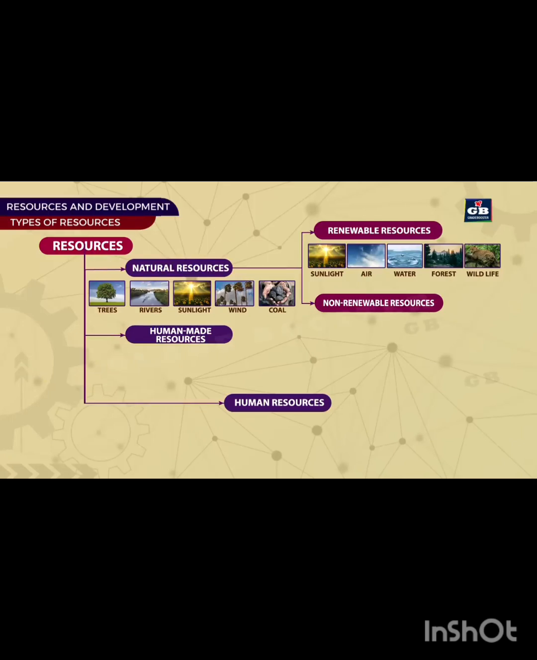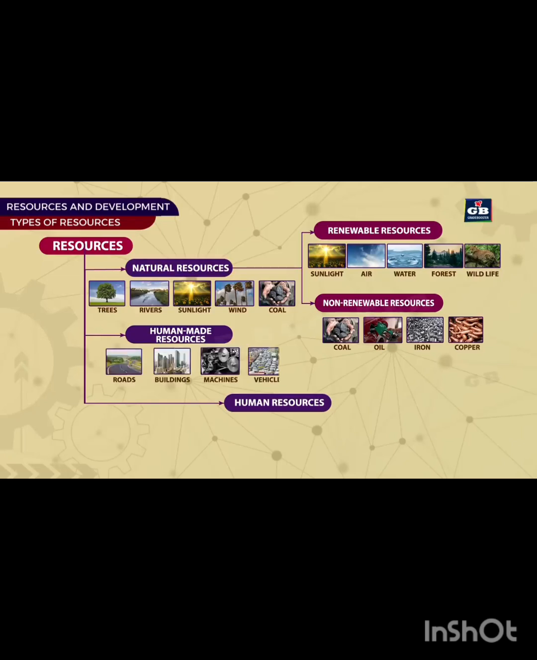Non-renewable resources. These resources are limited in supply and take millions of years to form. For example, fossil fuels like coal, oil, and non-recyclable metals like iron, copper, etc. Human-made resources. These resources are created by people by modifying natural resources. Example: roads, buildings, machines, and vehicles.